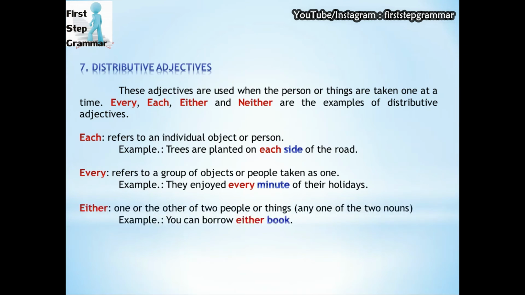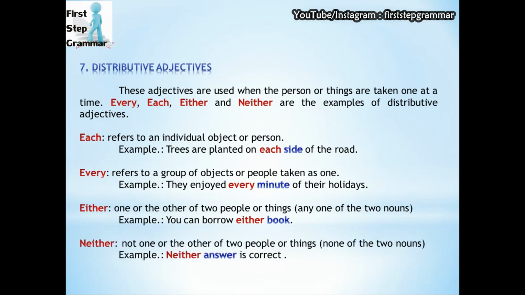In the next sentence, the word is either. One or the other of the two people or things, meaning any one of the given two nouns. For example, you can borrow either book, meaning you can take any one book from the given two books only. And the next word is neither.